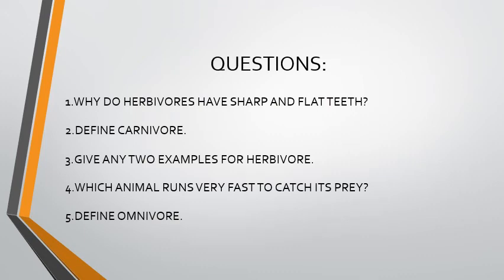Here, a few questions are given. So read these questions carefully and write your answers in an A4 sheet or in a separate notebook. Question number 1. Why do herbivores have sharp and flat teeth? Number 2. Define carnivore. Number 3. Give any two examples for herbivores. Number 4. Which animal runs very fast to catch its prey? And number 5. Define omnivore.